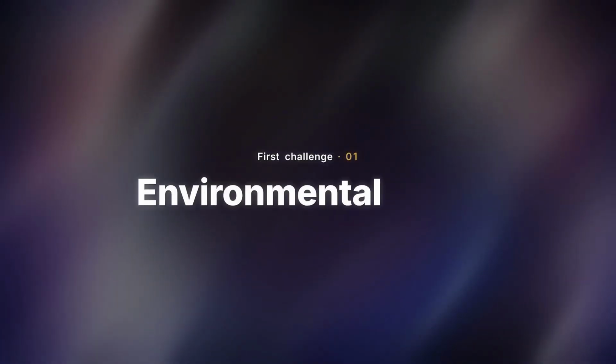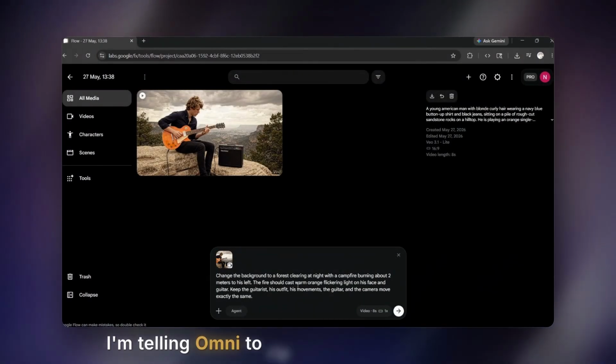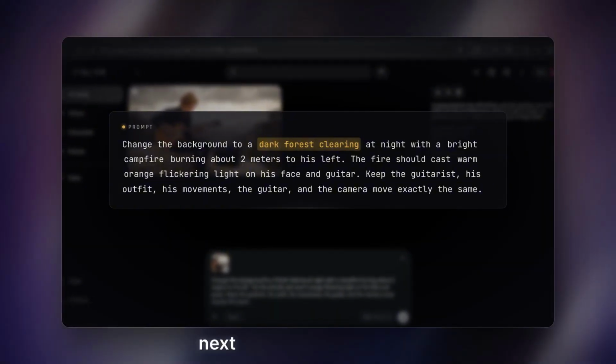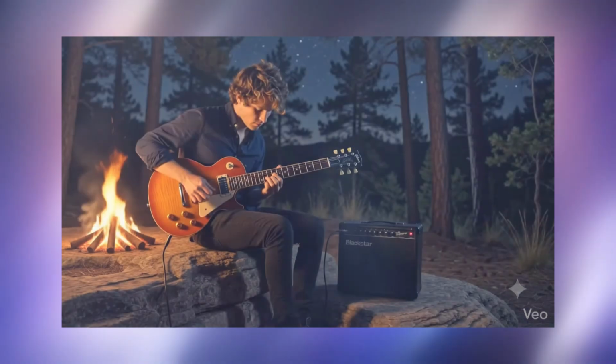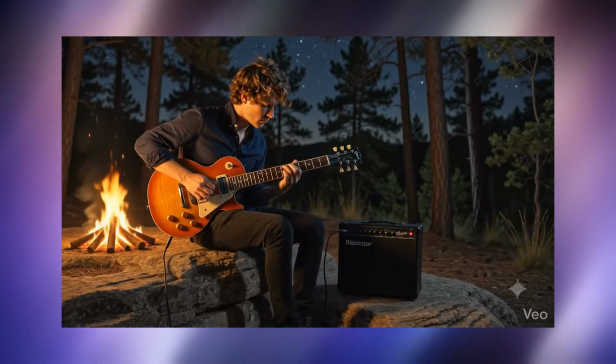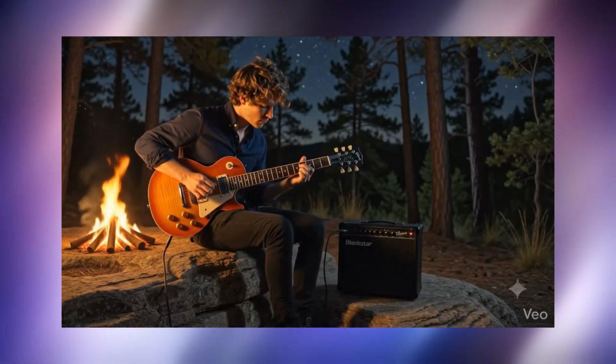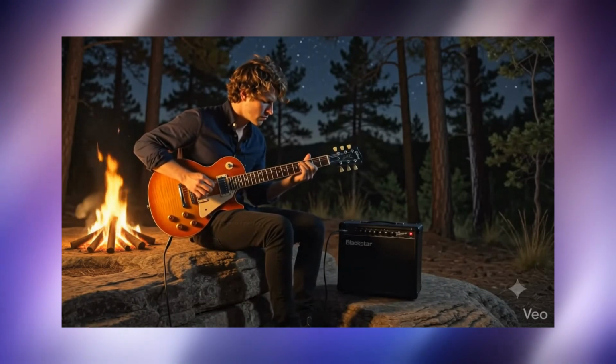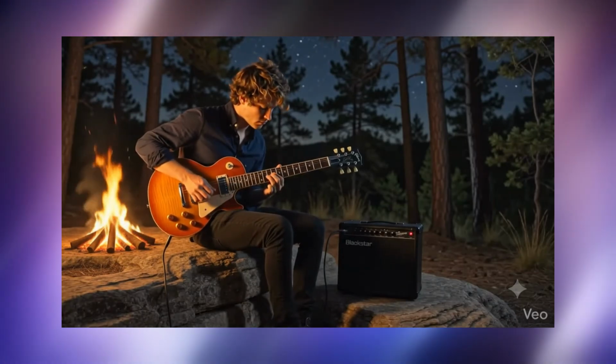First challenge, environmental swap. I'm telling Omni to rip out the sandstone hilltop and drop our guitarist into a dark forest clearing next to a bright campfire. Watch his face, that dramatic orange light reflecting off his jawline, his shirt, the guitar body. The AI completely recalculated the light paths of the entire scene.